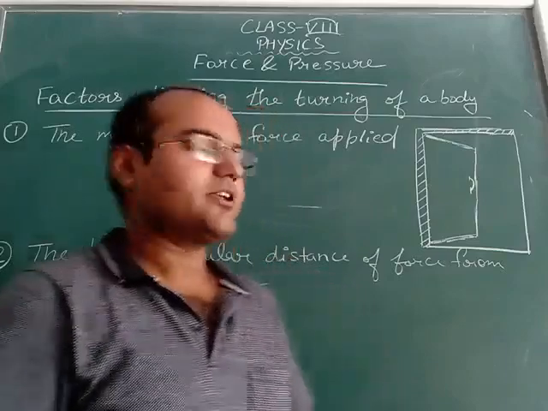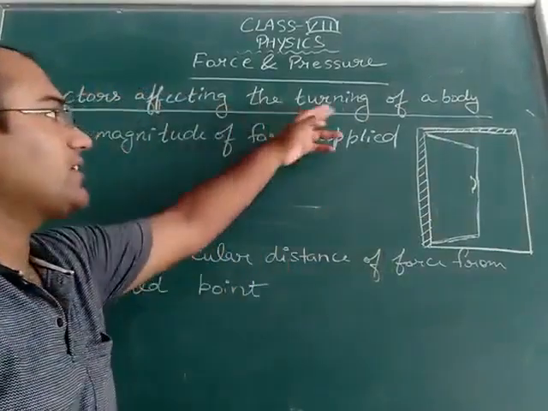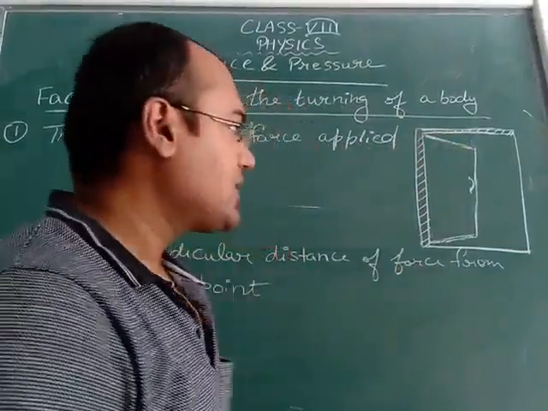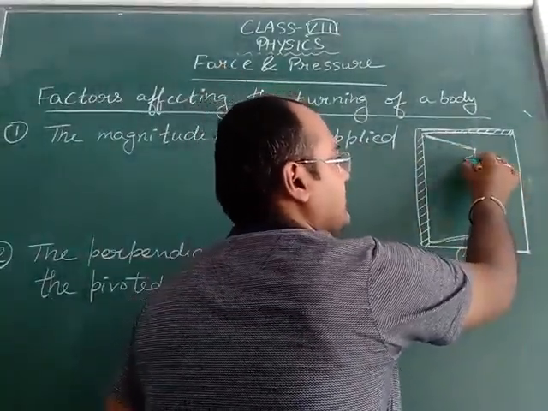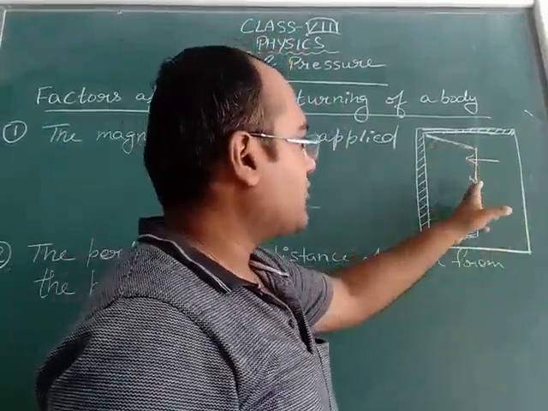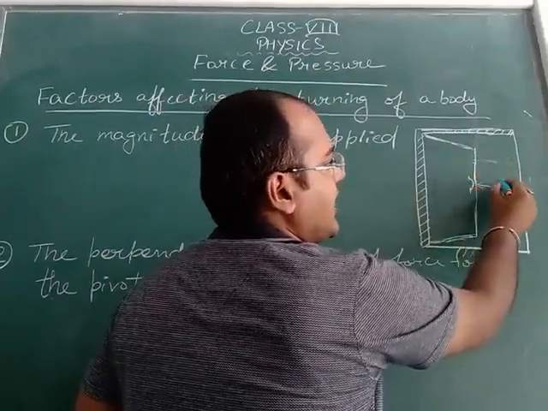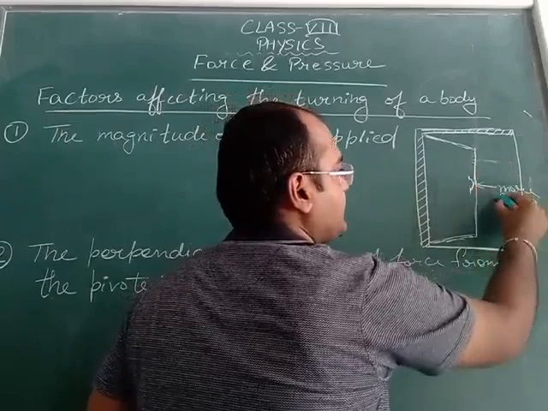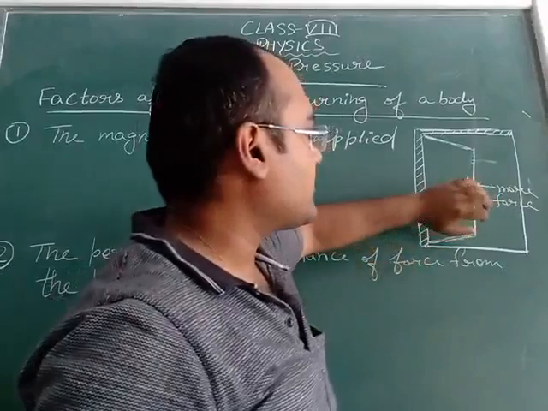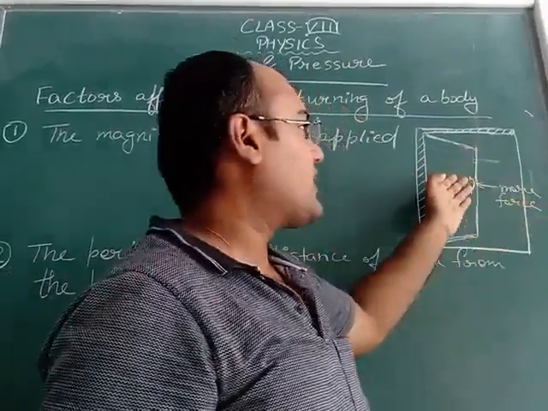Now next is factors affecting the turning of a body. So first factor that affects the turning of a body is magnitude of force applied. Magnitude of force applied means how much force we are applying here. This is the door, as you are seeing here. Here it is the handle. On the handle, if we will use more force, then on applying more force, this door will turn more. If we will apply less force, then this door will get less open.